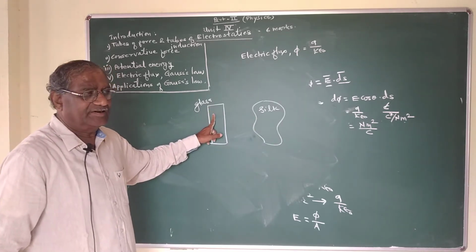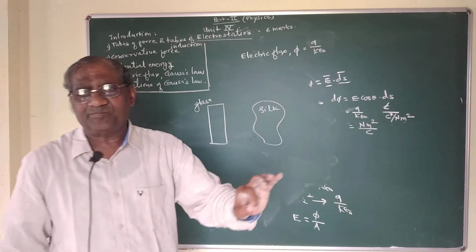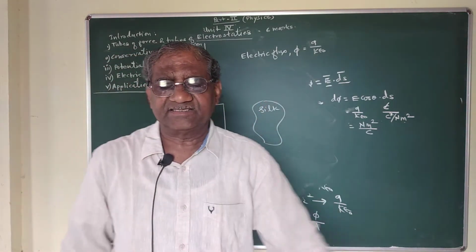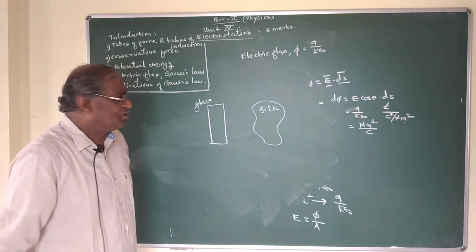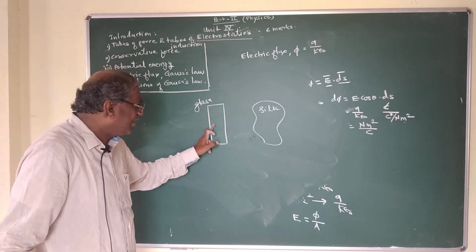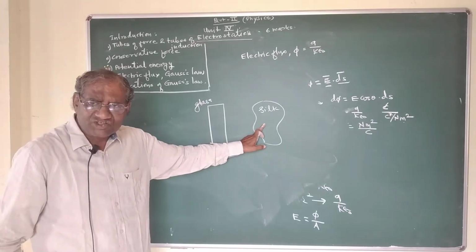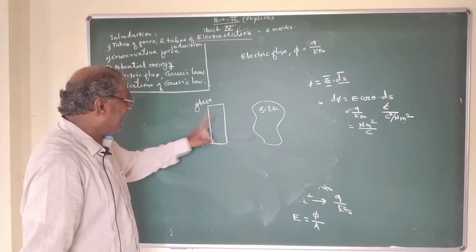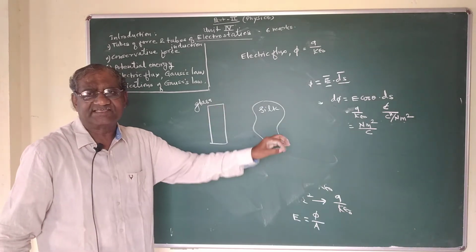Glass is a bad conductor of electricity. Silk is also a bad conductor of electricity. These are the two insulating materials. So if these two materials, glass and silk, are insulators, it means that charge on glass and charge on silk is equal to 0,